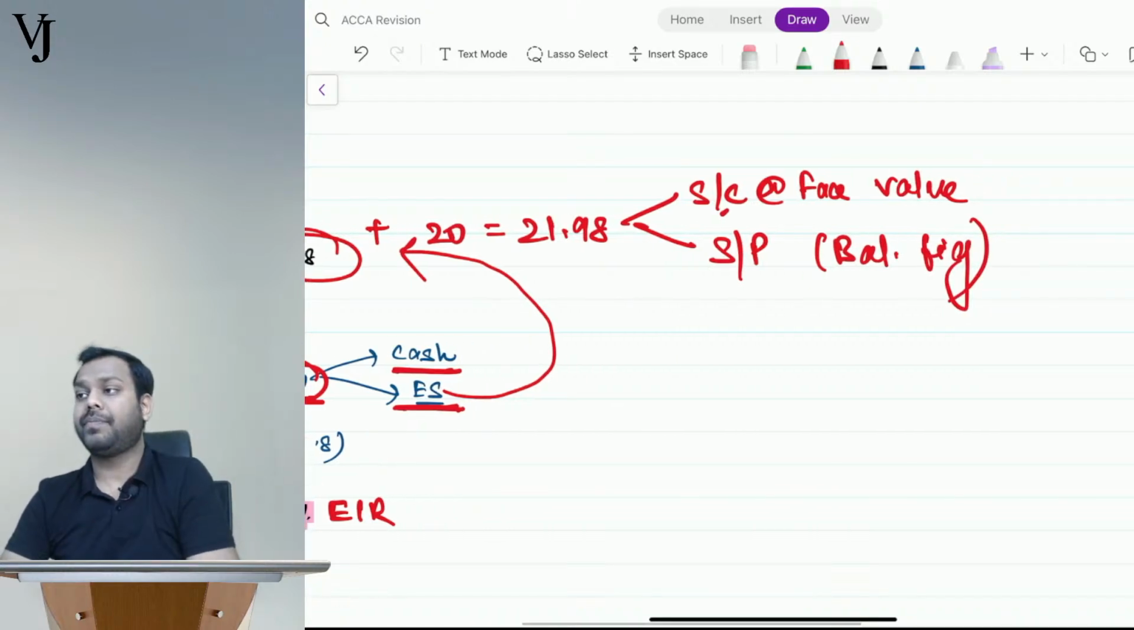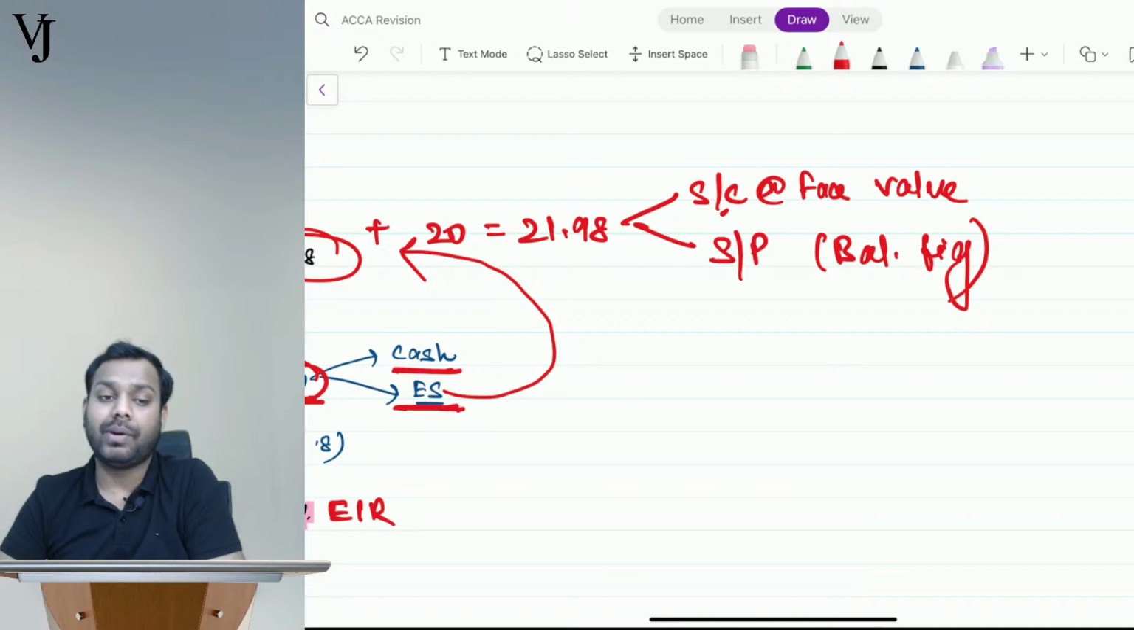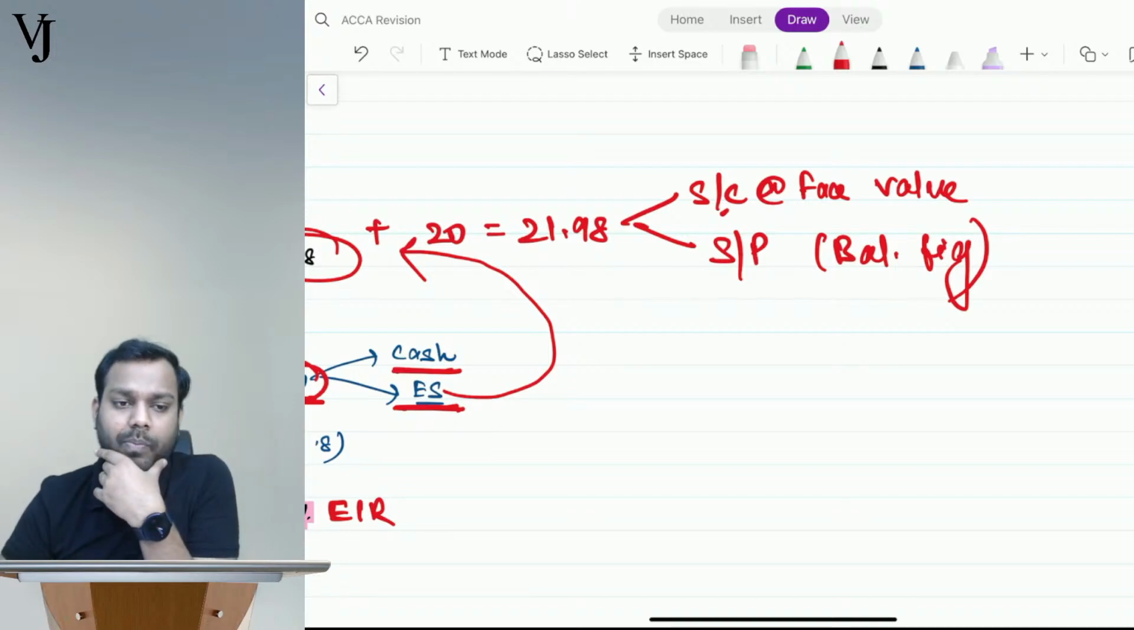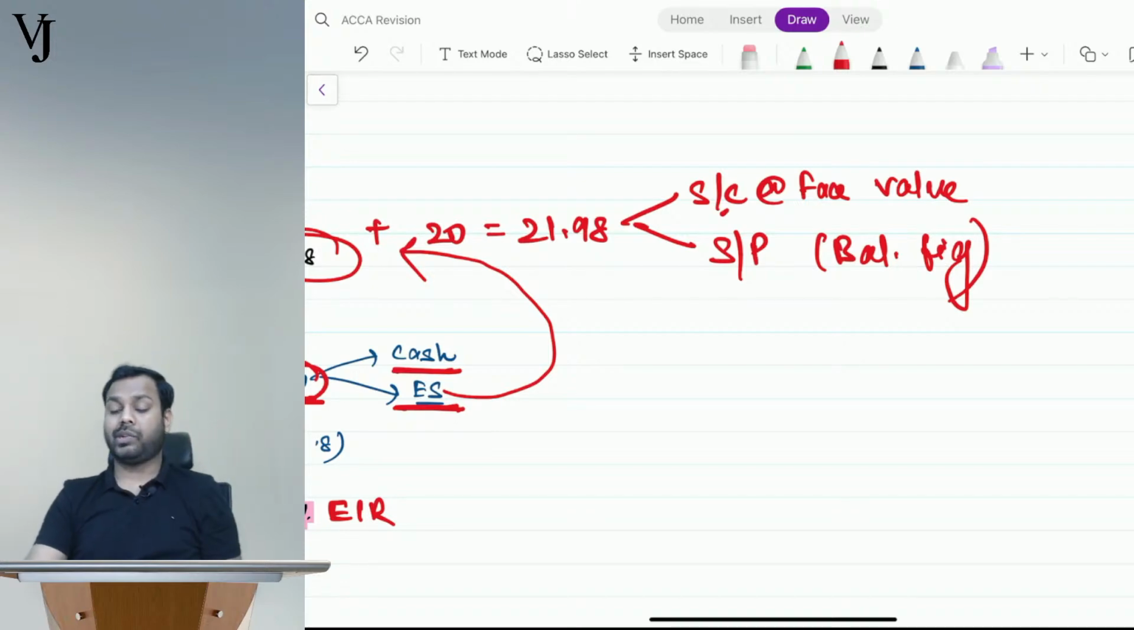I hope it is clear, everyone. Please tell me, guys, is it clear? So I have taken up a transaction and I have explained the whole flow of it. I hope this makes the concept much clearer now.